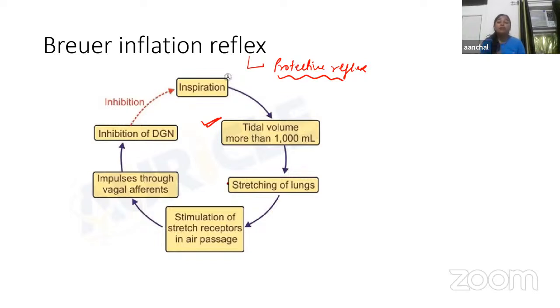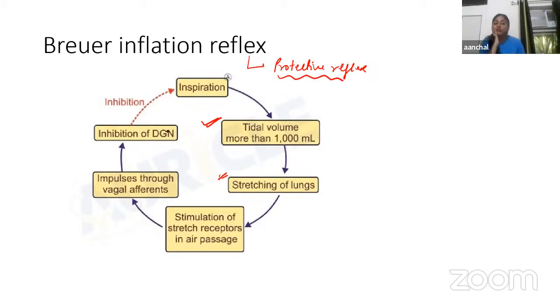So what will happen? There will be stretching of lungs. Stretching of lungs will cause stimulation of stretch receptors in the air passage. And whenever the stretch receptors present in the air passage get stimulated, they will generate impulses, and the impulses will travel through the vagal afferent, and there will be inhibition of DRG. DRG means dorsal respiratory group of neurons, which are responsible for the process of inspiration, because it contains inspiratory neurons.